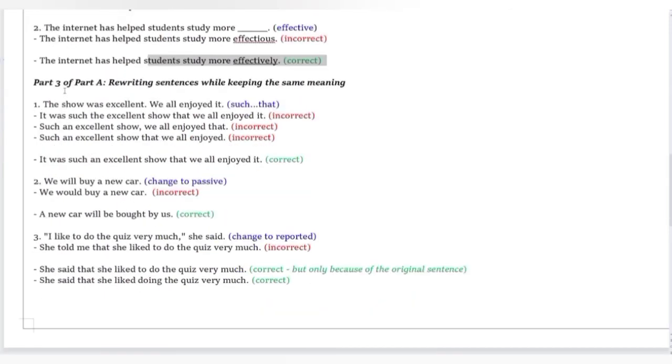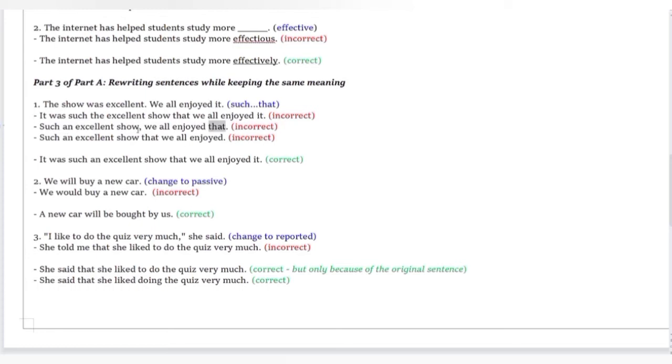Okay. Part 3 is rewriting sentences and keeping the same meaning. Okay, number 1 says the show was excellent. We all enjoyed it. So you have to rewrite this sentence using such and that. So it was such the excellent show that we all enjoyed it. Why is it the? It was such the excellent show. Does it make sense? So next is such an excellent show. We all enjoyed that. What that? What is that? It's it, not that.